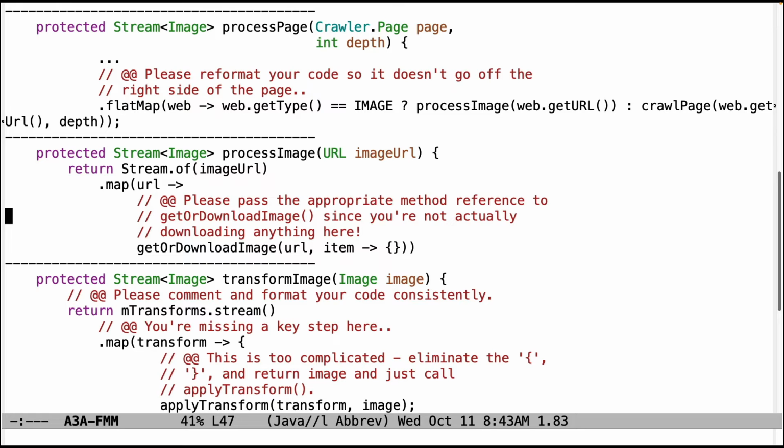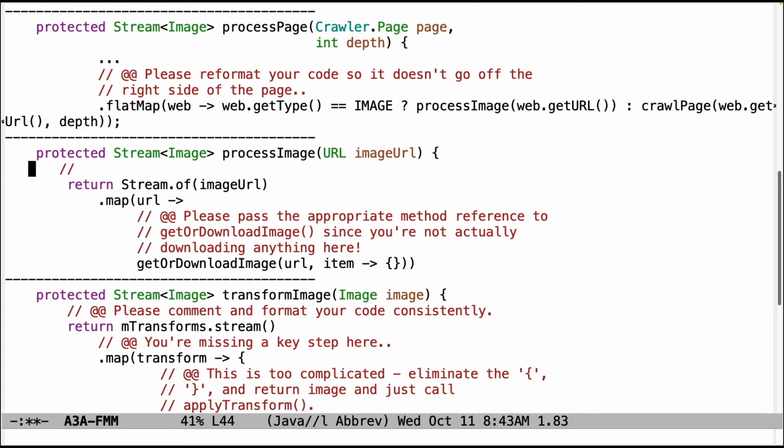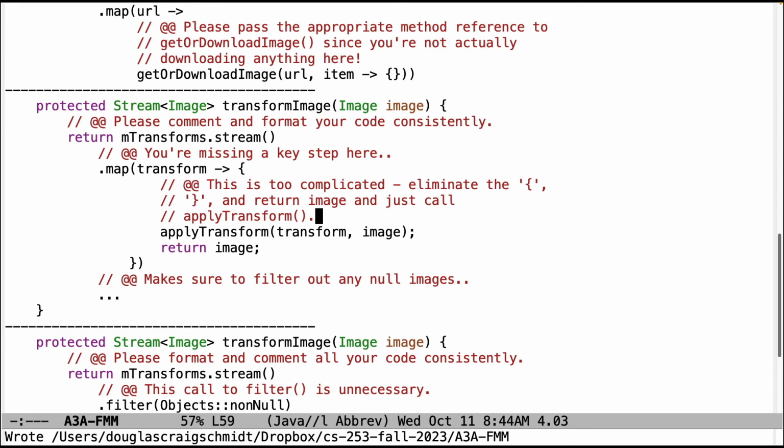Here, make sure that you pass in the appropriate method reference since this isn't actually downloading anything. And of course, again here, please format and comment your code consistently. Now let's take a look at transform image. There's a number of things that are going wrong here.